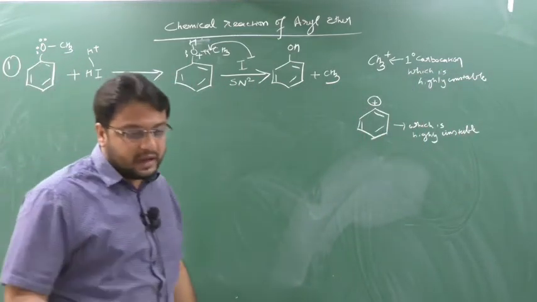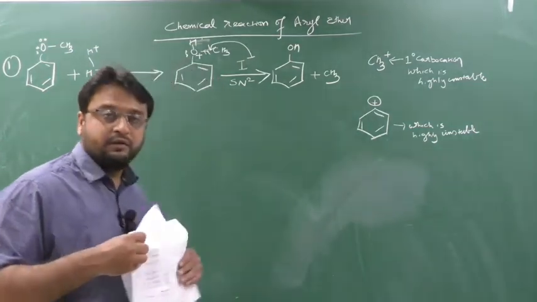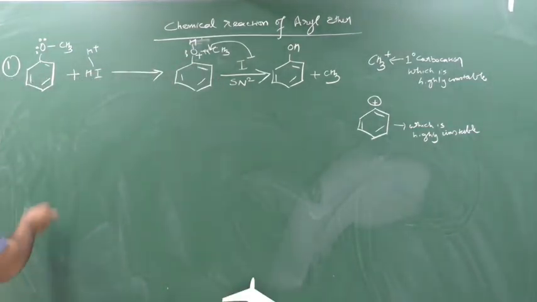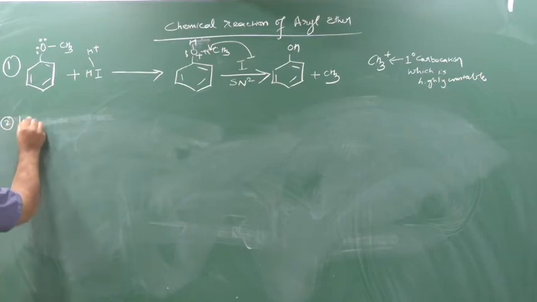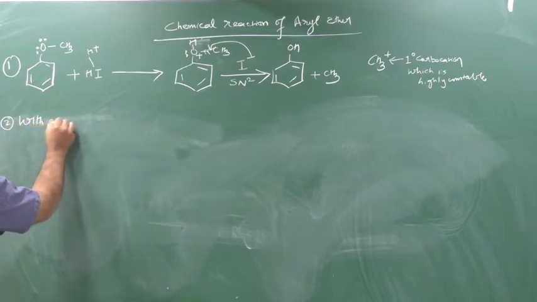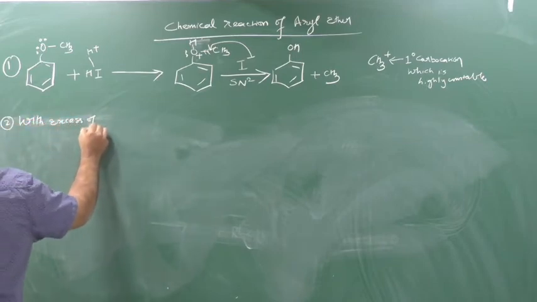Now we will go with excess. See here, the next topic is aryl ether with excess of HI.